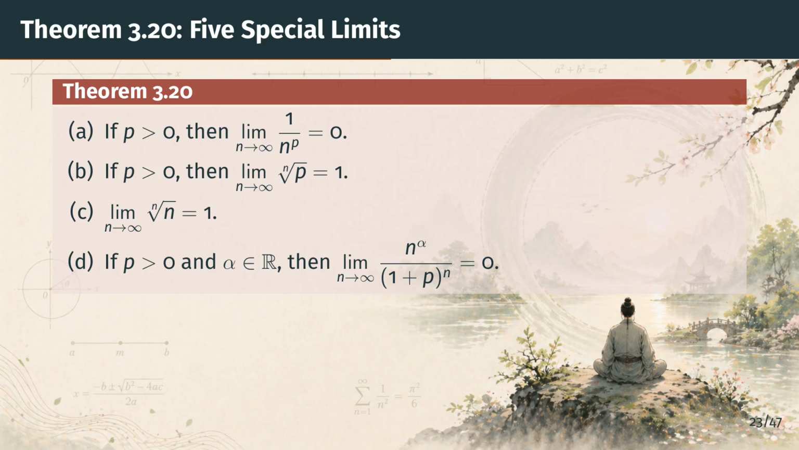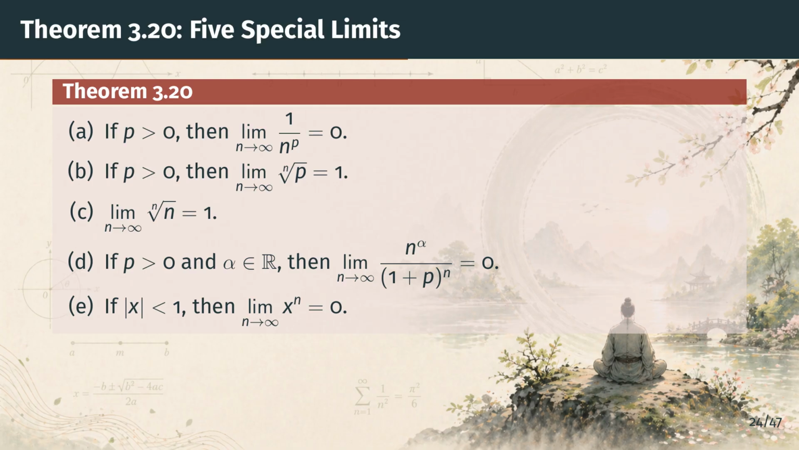It says that any polynomial style growth in n, written as n to the power alpha for any real alpha, is eventually crushed by exponential growth in the denominator, written as 1 plus p raised to the nth power, whenever p is positive. In short, exponentials beat polynomials. Note that alpha is allowed to be any real number, so even huge powers like n to the millionth are eventually dominated. Part E rounds out the list.